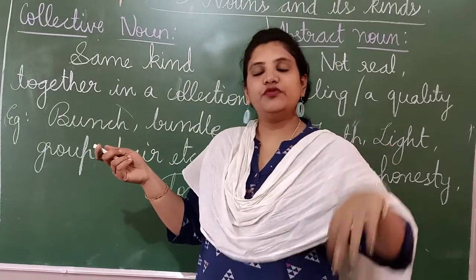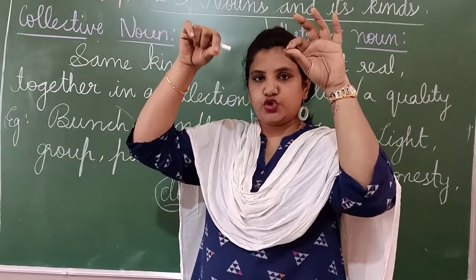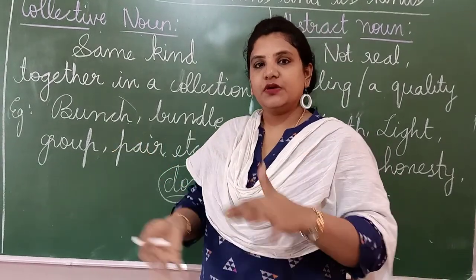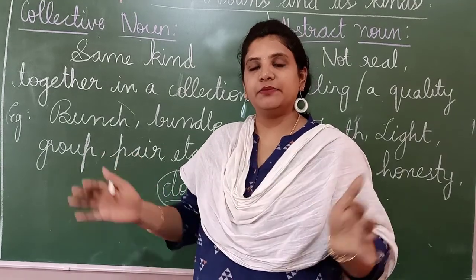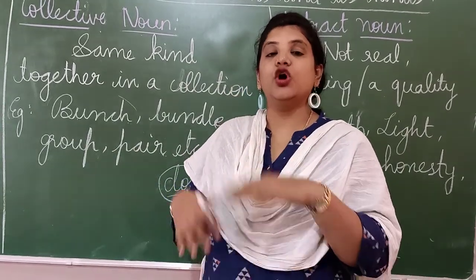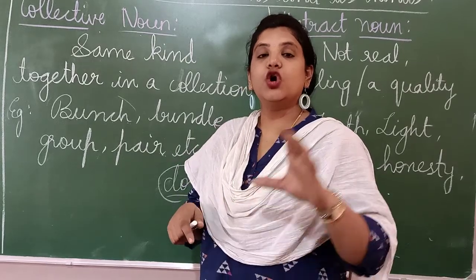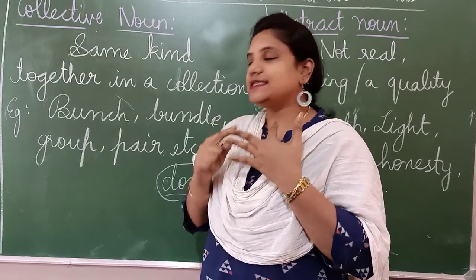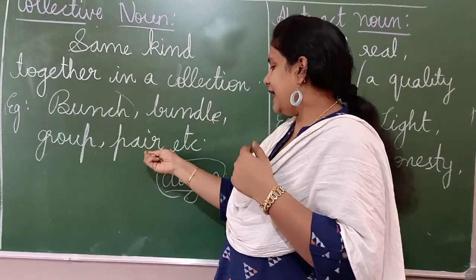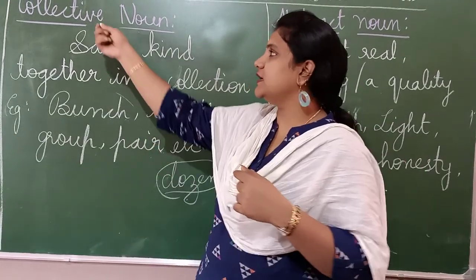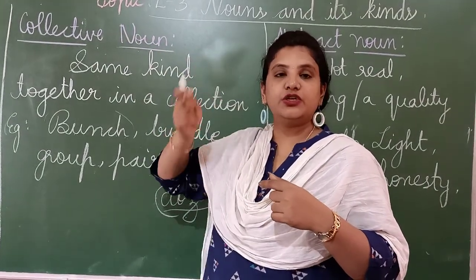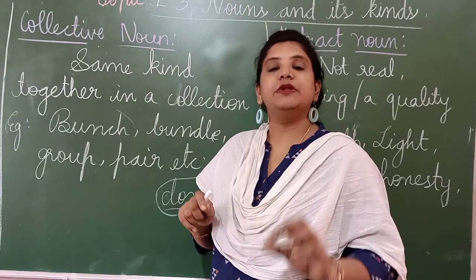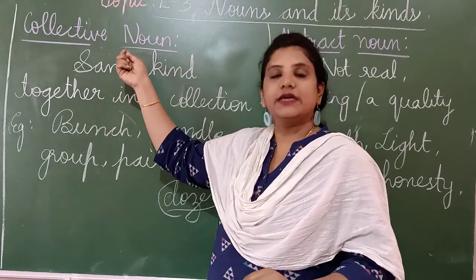Right? And shoes. If you take one shoe, it is called shoe. If you take 2 shoes, it is called a pair of shoes. Okay, books also. You call bundle, right? One set of books is called a bundle, or you call it a set. Correct, no? Or you call it a stack. All these words, bundle, set, stack, bunch, group, pair, dozen, these are called collective nouns. A name given to a group of nouns. A group of similar kind of nouns is called your collective noun.